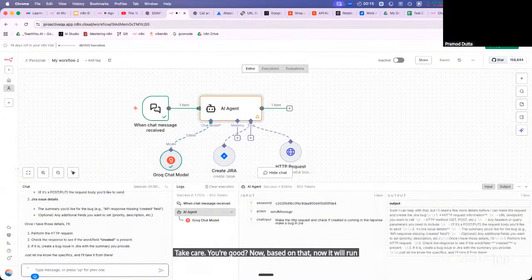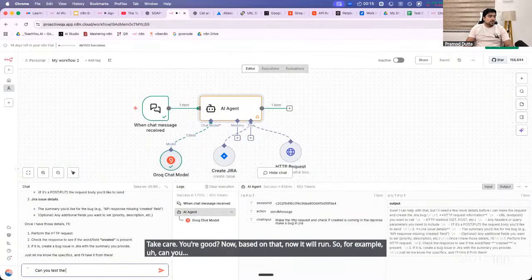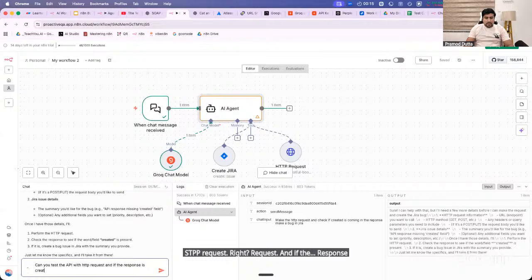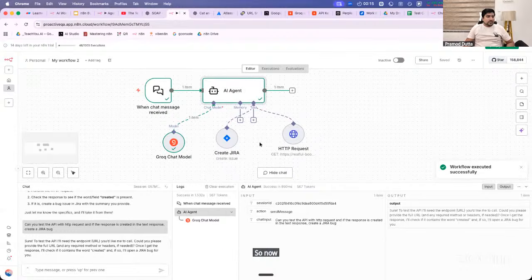So for example, can you test the API with HTTP request, and if the response is created in the text, create a Jira. So now it will basically make the HTTP request and everything, right?